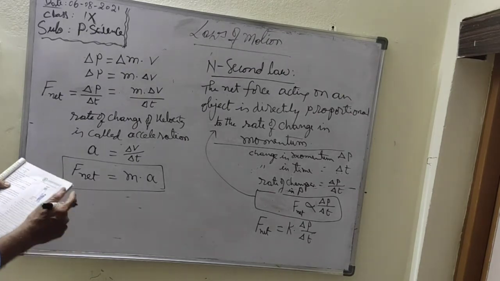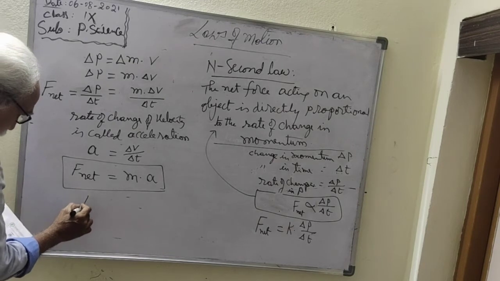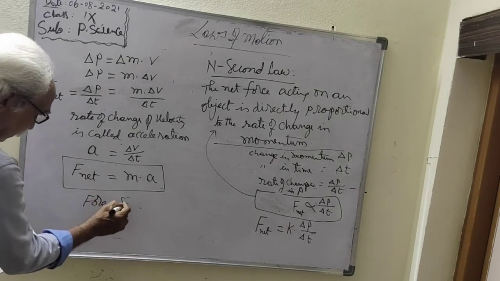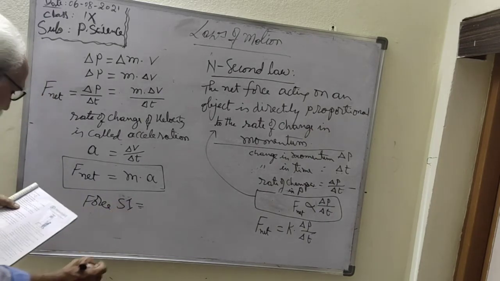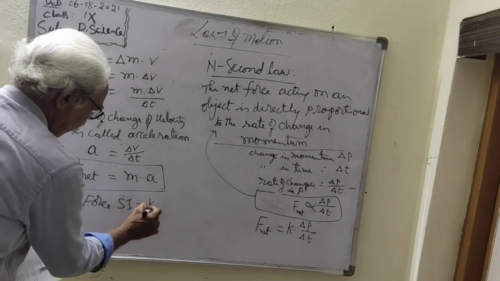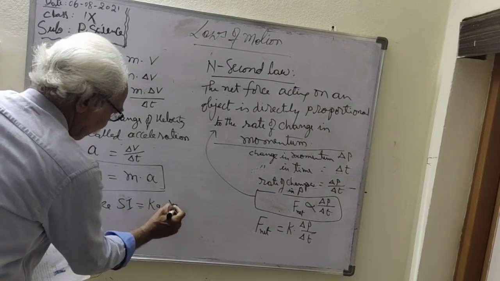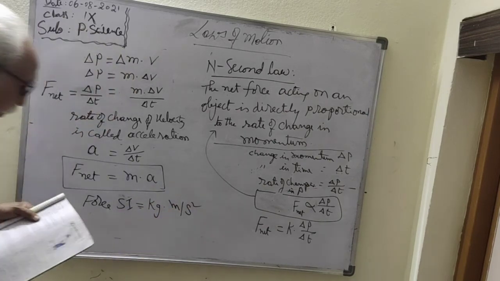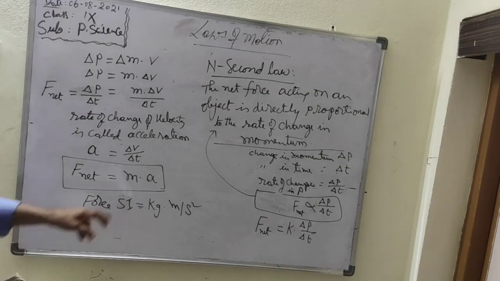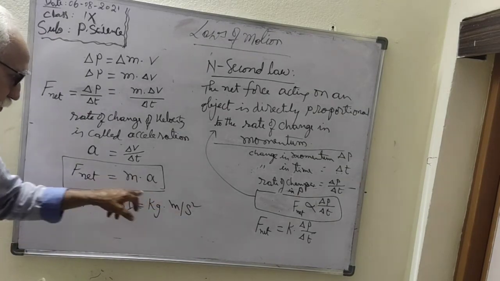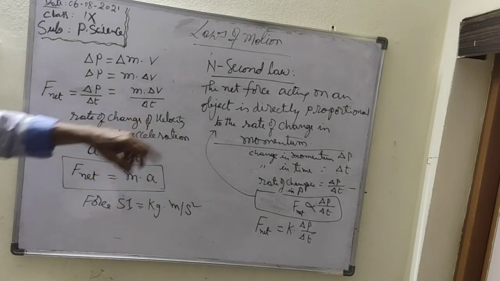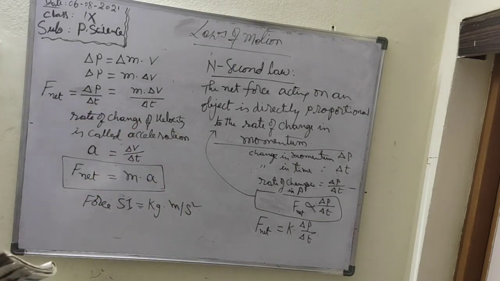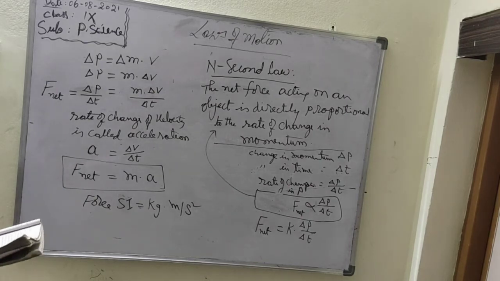So you can write the net force SI unit is equal to kilogram, mass in kilograms, acceleration in meter per second square. So in that case you find momentum is kilogram meter per second. Okay.